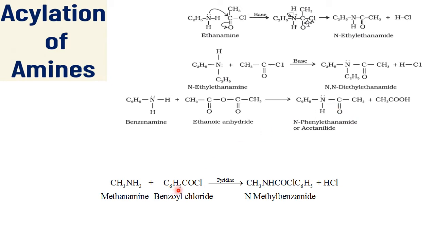Now, if you fix the CH3CO, it is called what? Acylation. And if you are fixing the C6H5CO, it is called benzoylation. Depending upon which group you are fixing on the nitrogen, they are termed as acylation or benzoylation. Okay, right.